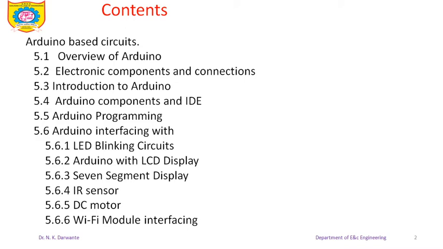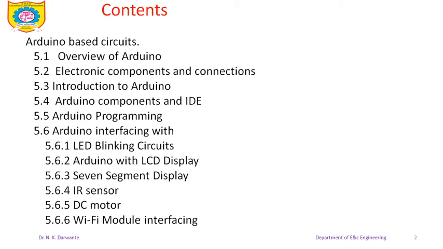Then, as Arduino is a combination of hardware and software, we will see the software part using Arduino programming. Once you learn the programming, we have to interface this Arduino board with various electronic devices for designing projects for certain applications.